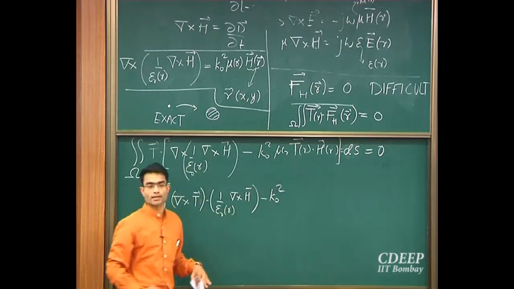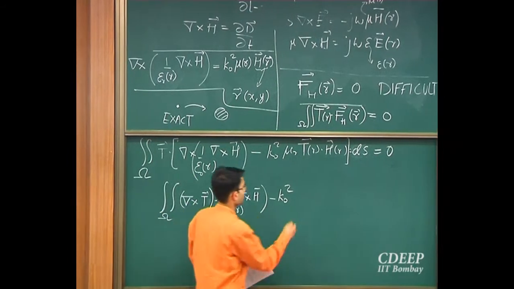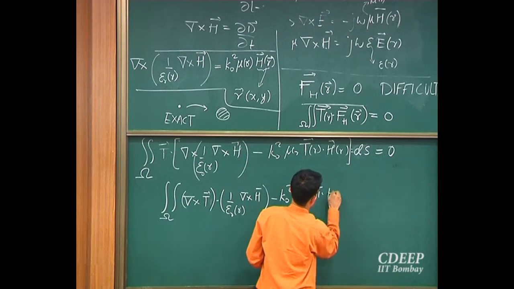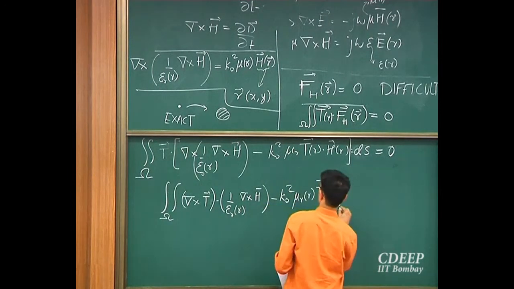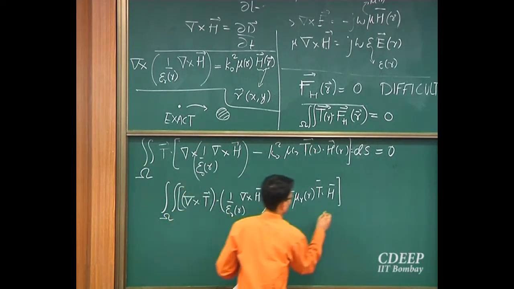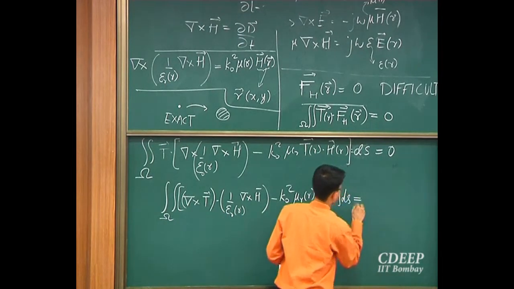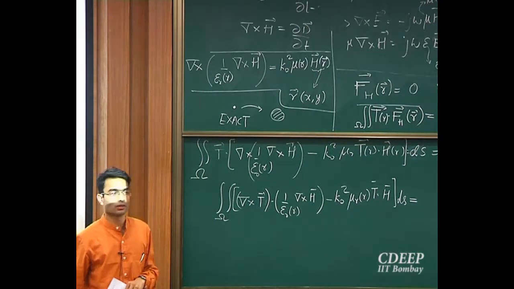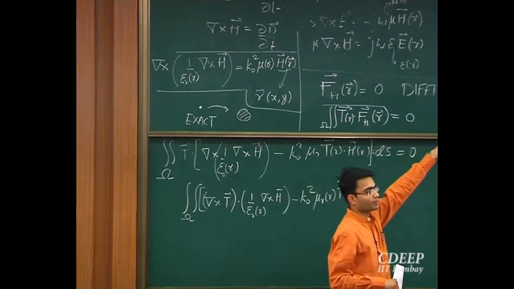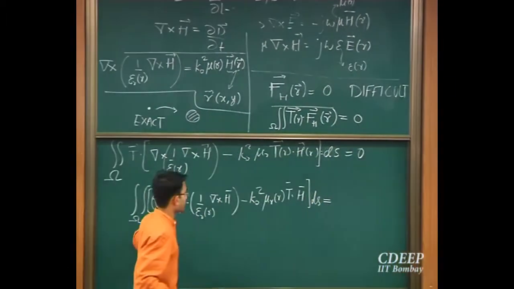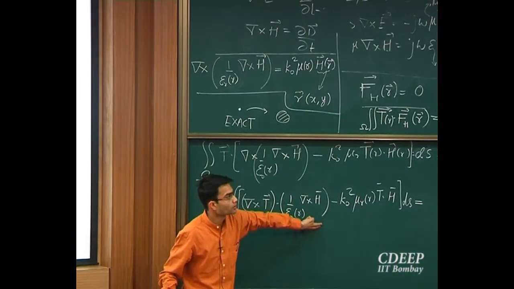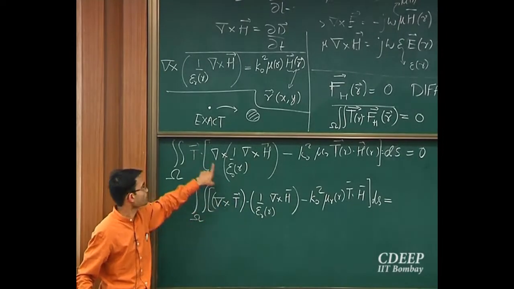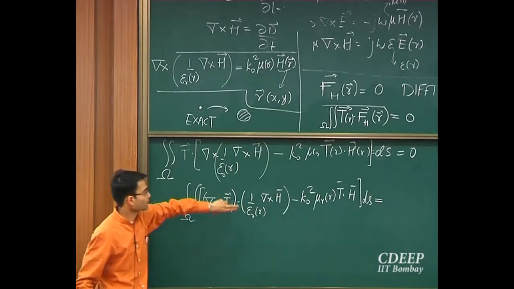This second term will be as is because we are not doing anything to it. So am I missing something right now? I am missing one term, right? Because this first expression here gave me two terms. This is the first term over here because this is my B. So this is B dot del cross A. So my T was my A in this expression over here. So I've got the first term.